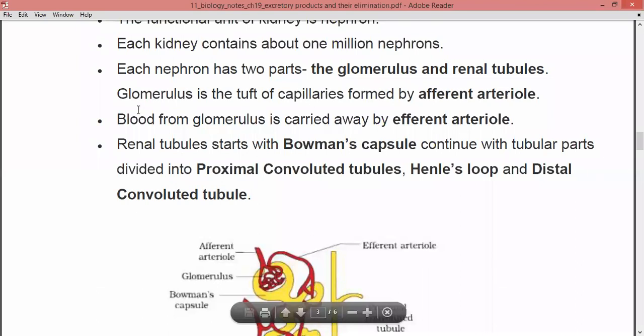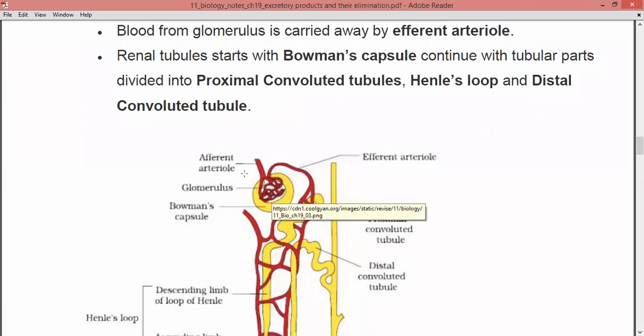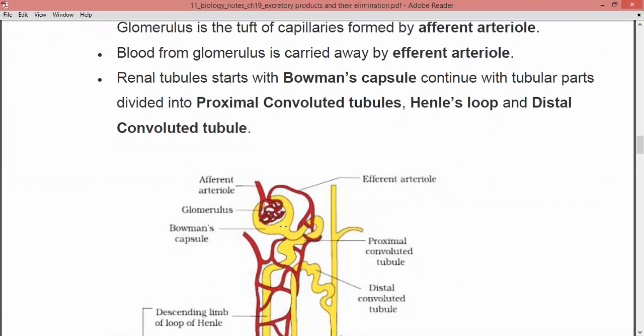Now blood from the glomerulus is carried away by the efferent arteriole. You can see one is entering inside and one is coming out, right? The one entering the glomerulus is the afferent arteriole, and the one carrying the blood out of the glomerulus is the efferent arteriole. So the one bringing blood to the glomerulus is afferent, and the one carrying blood away from it is efferent.